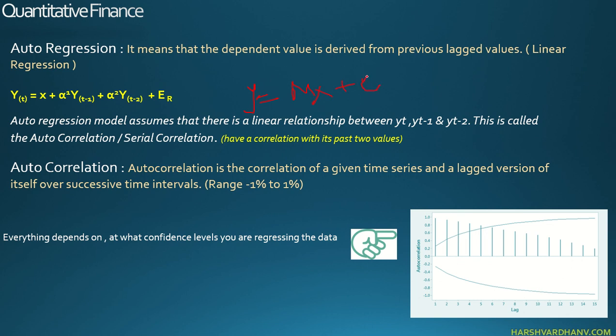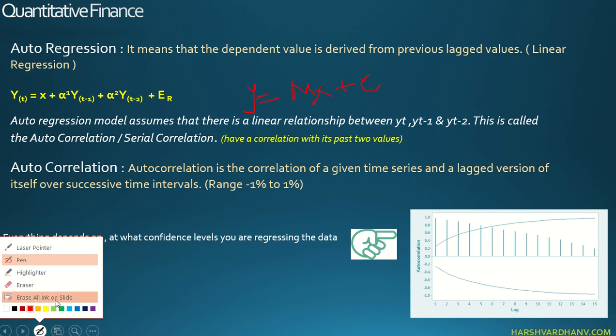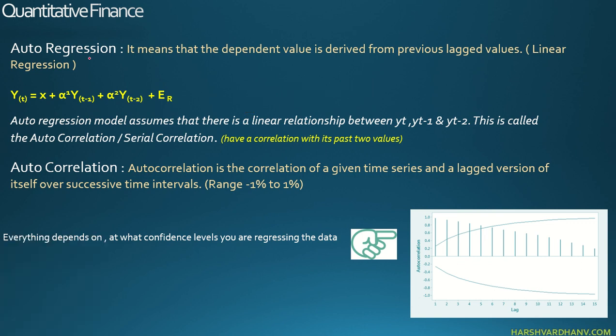Where c is the constant or the error term, and this is the slope. So this is called linear regression. But what is auto regression, right? We need to understand what is auto regression. We know the word regression. We now need to find what is auto regression.